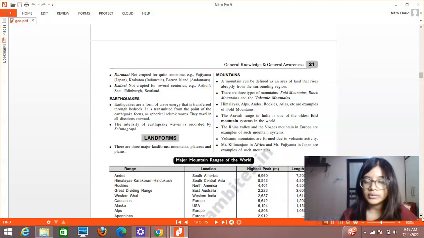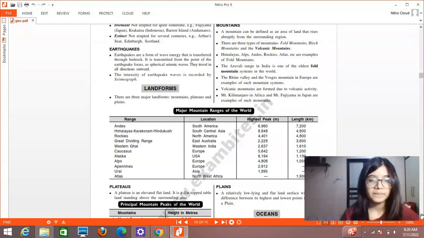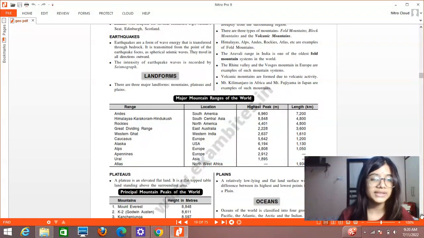Then volcanic mountains are formed, as the name suggests, due to volcanic activity. Mount Kilimanjaro in Africa and Mount Fujiyama in Japan are examples of mountains formed as a result of volcanic activity. These are also very important to be remembered. You can see in this table the names of the major mountain ranges of the world along with their location, highest peak and length. Among these, Andes is important, then Himalayas, Rockies, Western Ghats, Alps, then Ural. All these are very, very important.